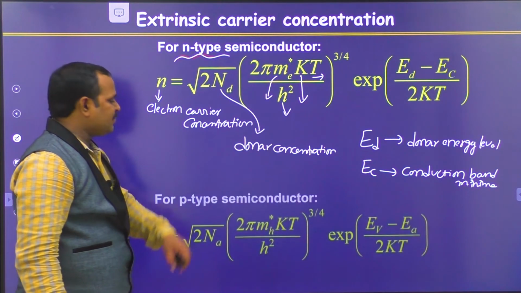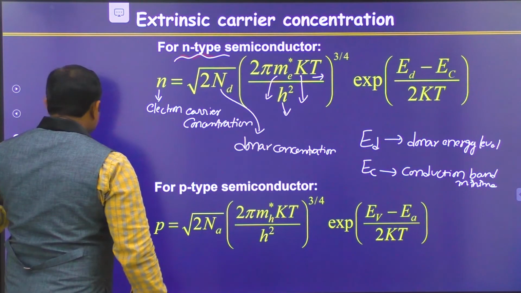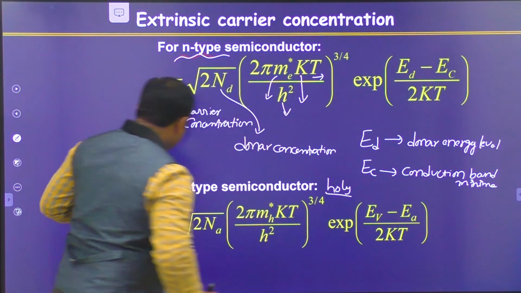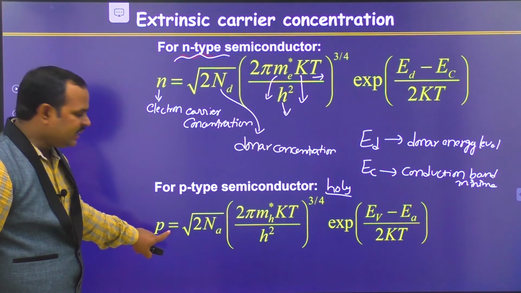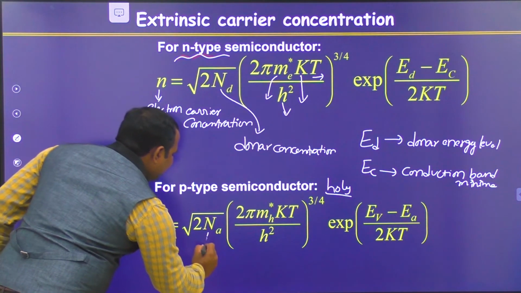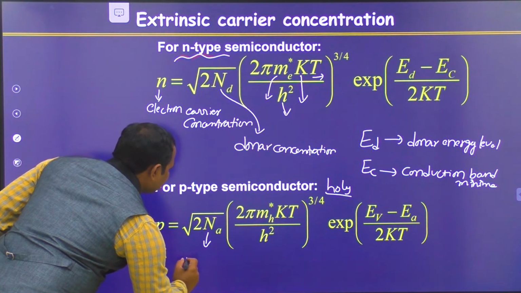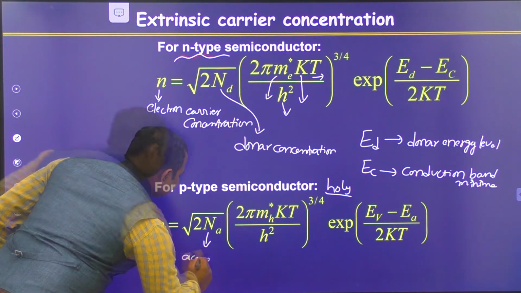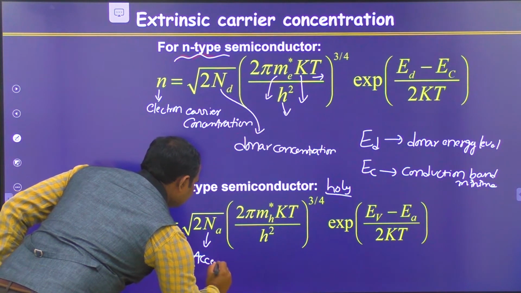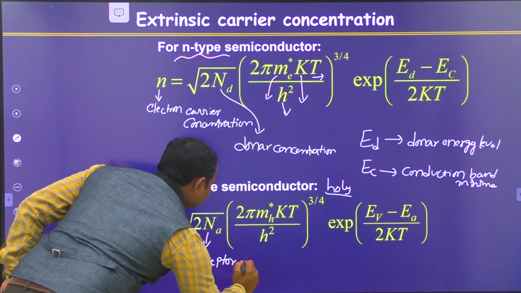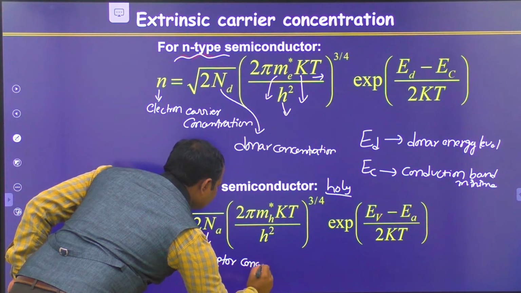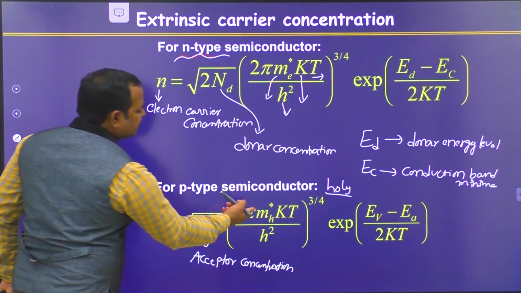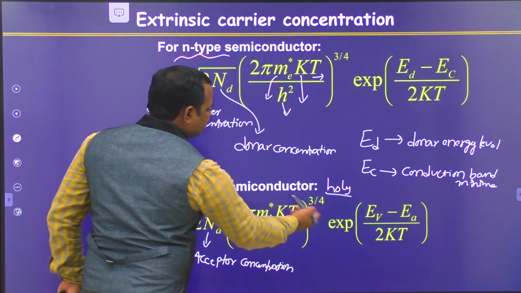And for P-type semiconductor, the majority charge carriers are holes. So the hole carrier concentration is given here. Na is the acceptor concentration. m star h is the effective mass of the hole and other things.